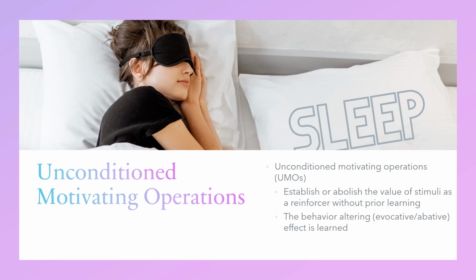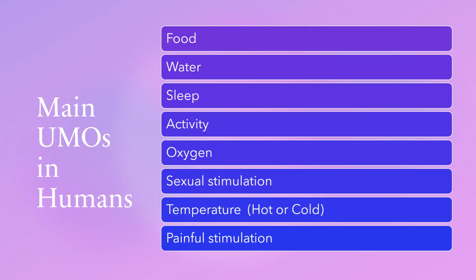The value-altering effects are unlearned and related to survival of the species, while the responses evoked or abated are learned behavior. The main UMOs in humans are food, water, sleep, activity, oxygen, sexual stimulation, temperature, either hot or cold, and painful stimulation. Deprivation establishes their effectiveness as reinforcers and increases the frequency of behaviors to acquire them. On the other hand, consumption of these stimuli abolishes their effectiveness as reinforcers and decreases the frequency of the behaviors to acquire them. UMOs related to temperature and painful stimulation function differently.